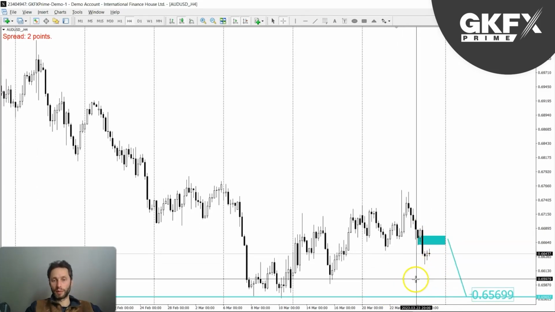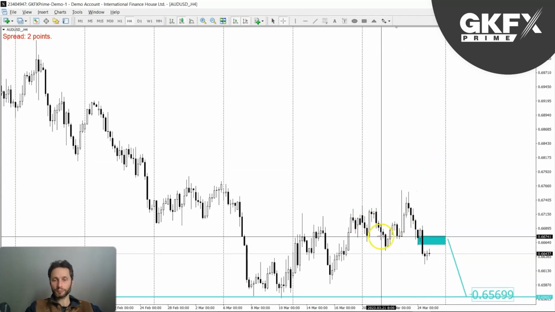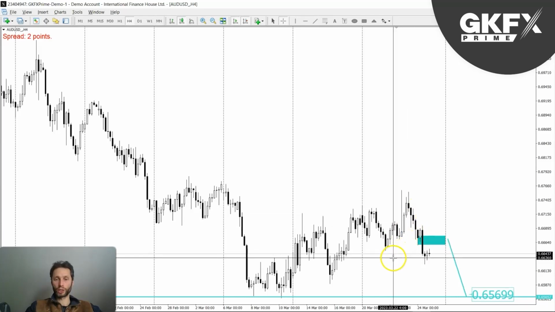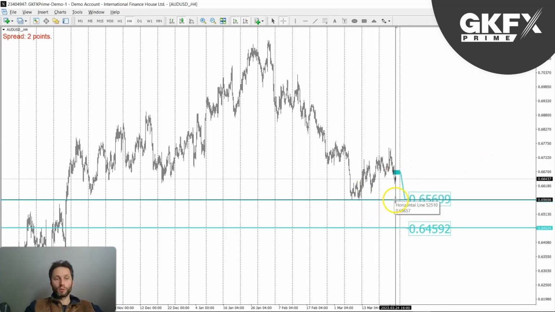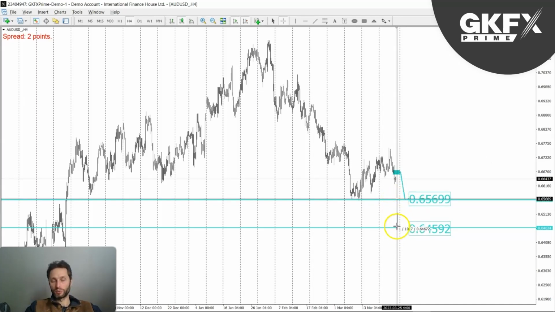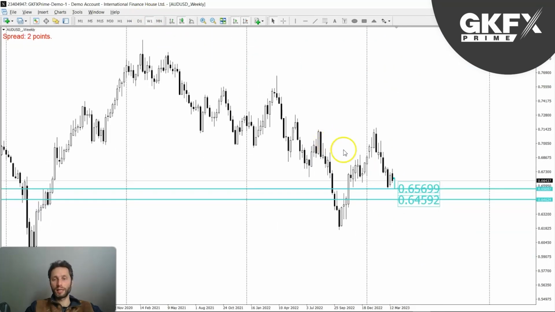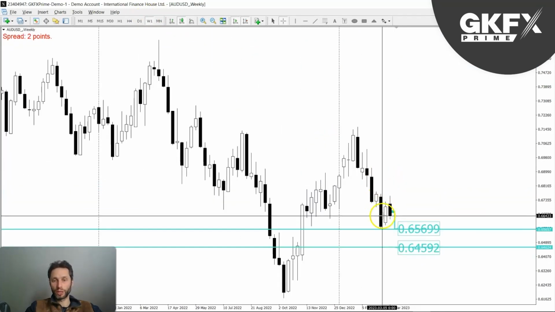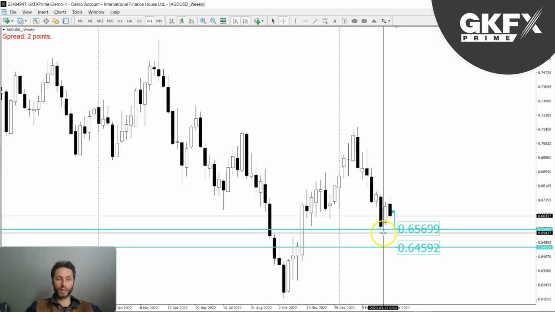So I'll have a sell bias here on the Aussie dollar. We have not pushed higher. We have broken structures here, and then we could see this bearish price action. And then once we get to this level, then we'll see if we get further downside from there, which is another 100 pips away. But this will be the first point of reference. So I don't see any significant bullish action, which is why I am looking at this as the continuation to the downside, at least to this swing low.